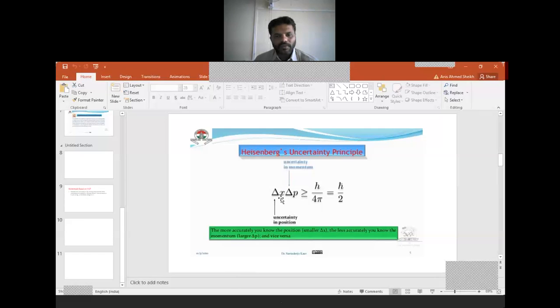So this is the equation del x into del p is equal to or greater than h upon 4 pi. Oh sorry, this is not that equation, it is del v. Keep the value of del x. What we have to calculate is del p. Here this equation is different. So in the numerical, keep the values of change in position and the value of h, and calculate. That will give the answer.